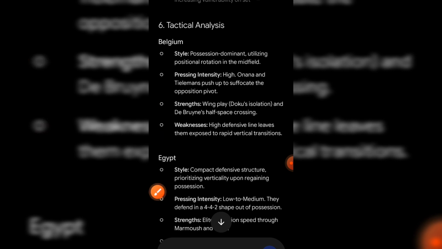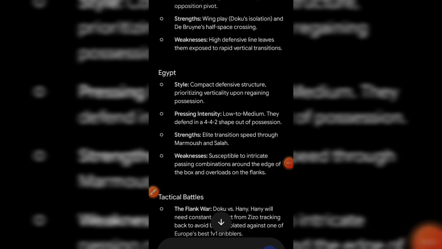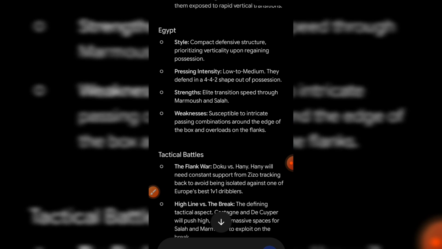And for the away team, Egypt, if you look at their style, they use a compact defensive structure. If you notice, most of the African countries are very good when it comes to defense. Now, the style of Egypt is a compact defensive structure, prioritizing verticality upon regaining possession, and their pressing intensity is low to medium. It is not very high because they defend in a 4-4-2 shape out of possession.